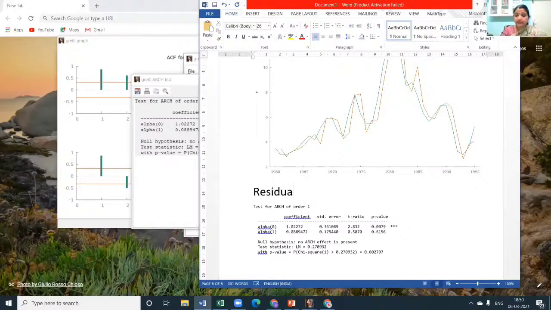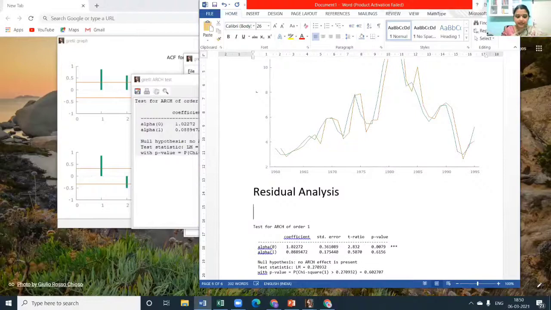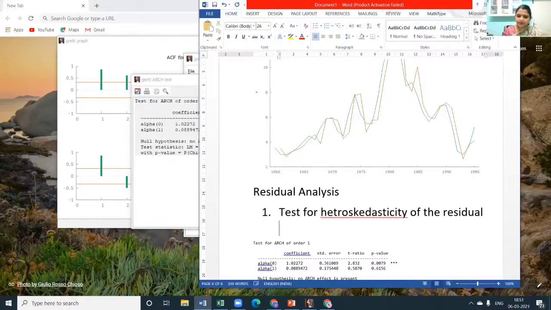Though we haven't finalized, we are doing residual analysis. In residual analysis, the first one is the test for heteroscedasticity of the residuals. It might feel a little complicated, but it is very simple. Is the variance constant? That's all.